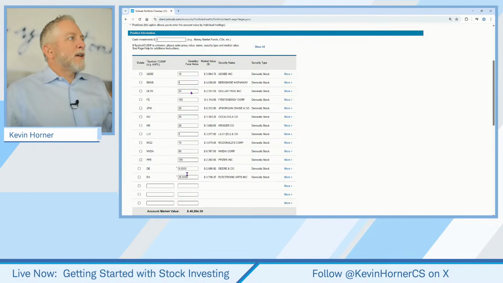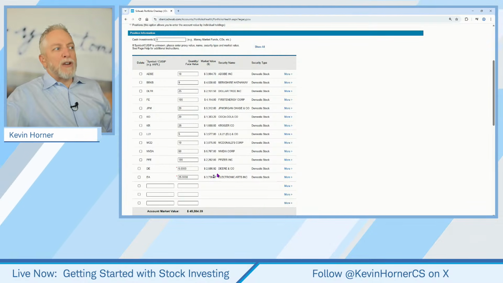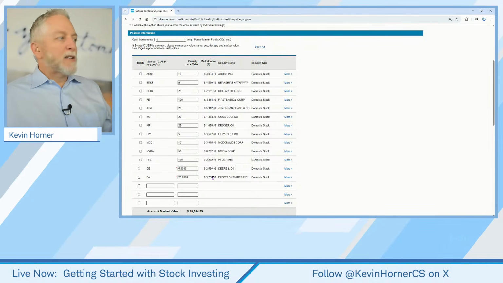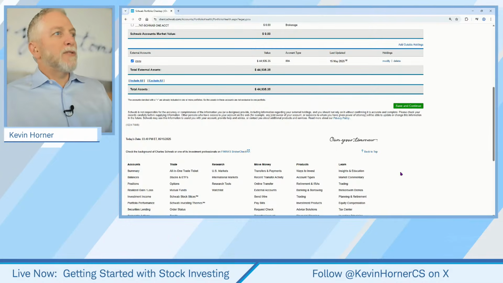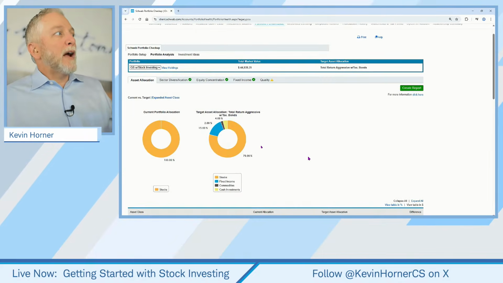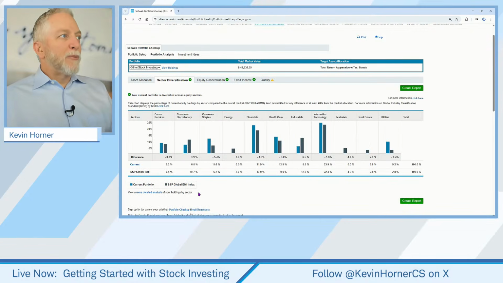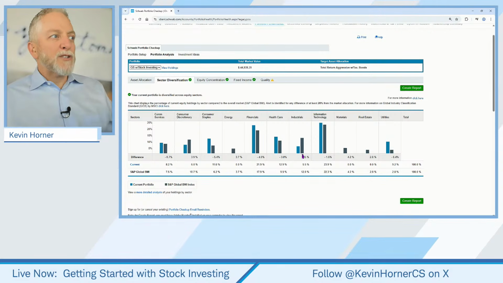So now, as you can see, I'm adding just the share totals, and my approximations are coming through in terms of market value based on the current price action. So it's just detailing all of that. I'm going to go ahead and hit save and continue. So this is really, really easy, as you can see, everybody. And now when I look at my sector diversification tool, I have a little bit of exposure. I got a little communications now, and I added some industrials now.